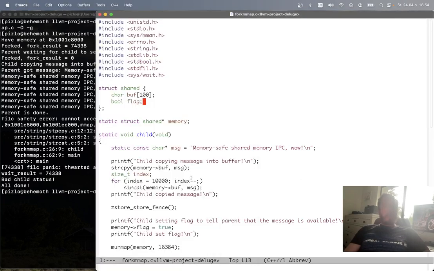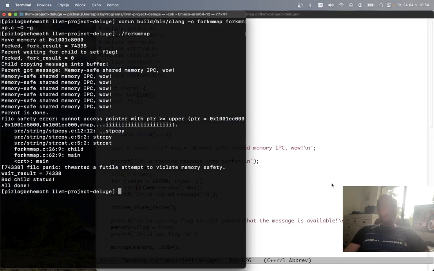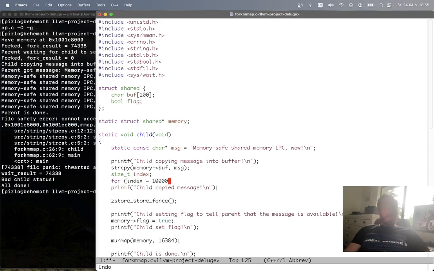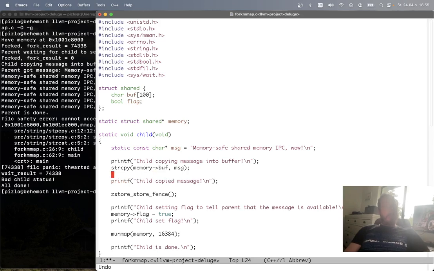But eventually, what happens is that the child crashes because it goes out of bounds of the buffer. And you can see that error happening here. So it's trying to print to a pointer that is now above the bounds of this allocation. So that doesn't work. Let's revert that. So we're back to a working program here.